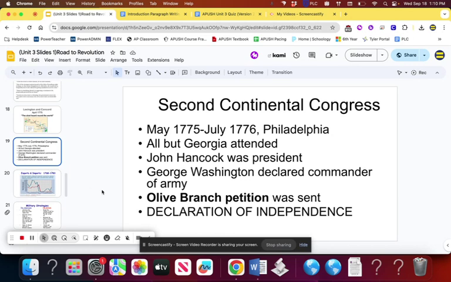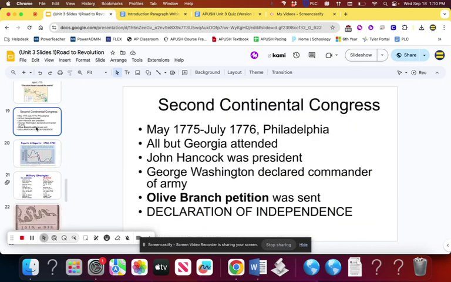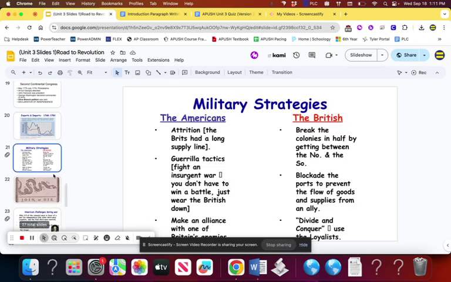The British say no, which leads to the Declaration of Independence, which we also covered in a decent amount of detail. The Declaration of Independence, sometimes called a breakup letter, it sort of is. It also sort of is a declaration of what America is going to try to make as our foundational ideals as a country, right? That's really what we're going for there. We already talked a lot about the strategy as well.